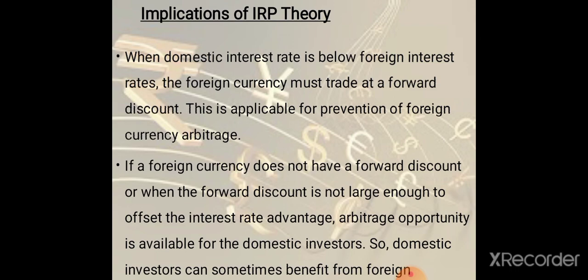If a foreign currency does not have a forward discount, or when the forward discount is not large enough to offset the interest rate advantage, the arbitrage opportunity is available to the domestic investor. So the domestic investor can sometimes benefit from foreign investment.